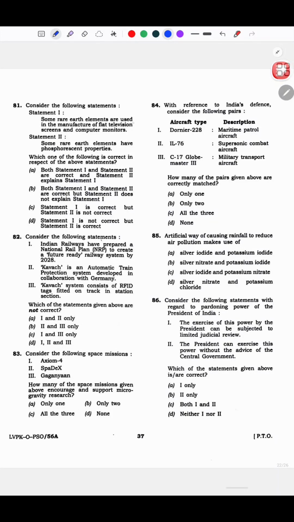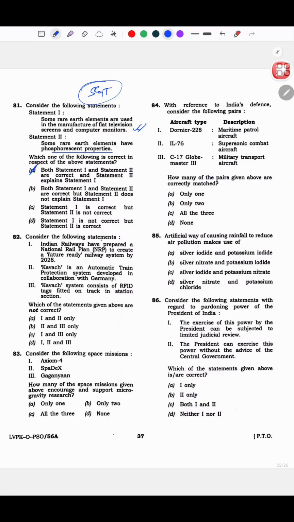Some rare earth metals are used in the manufacture of flat television screens and computer monitors. Statement 1 is supposed to be correct only. Some rare earth elements have phosphorescent properties. Both of these are correct, and this one actually explains statement 1. So I marked that, and yes, it is correct. So this is again science and tech only.